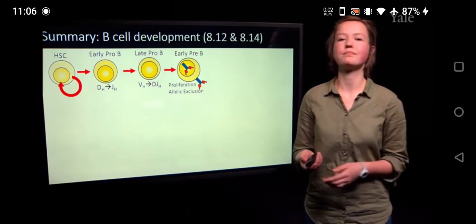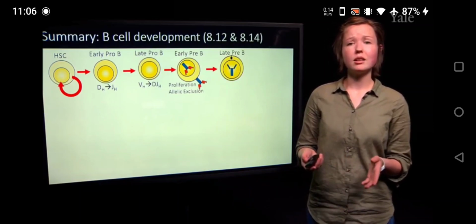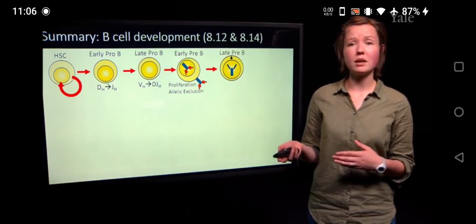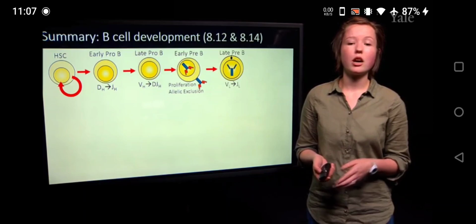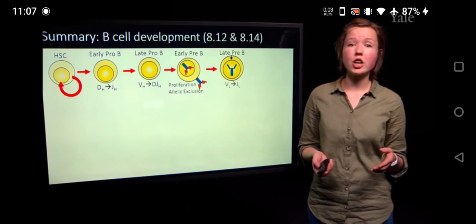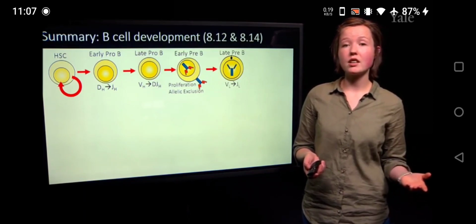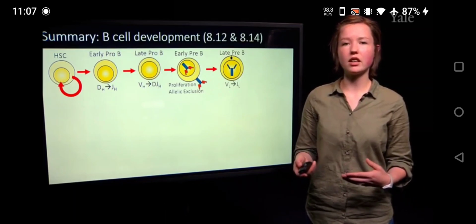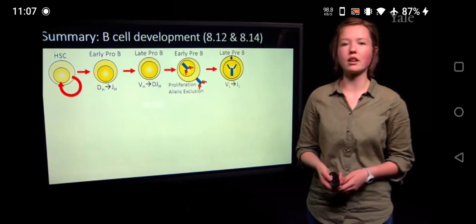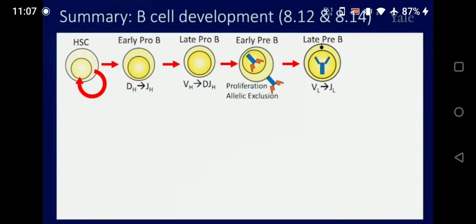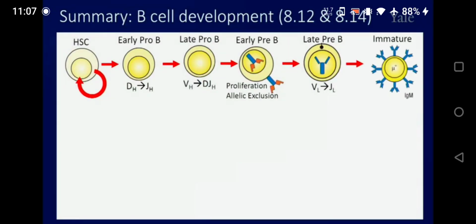Then, moving to the late pre-B cell stage, this is where we start recombining our light chain, starting with the kappa chain and then moving to the lambda chain. Here we have 4 attempts at recombination with 2 kappa alleles and 2 lambda alleles. And then we move into the immature stage, at which we undergo negative selection.